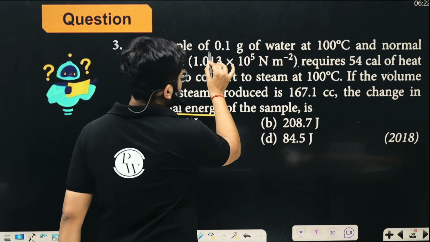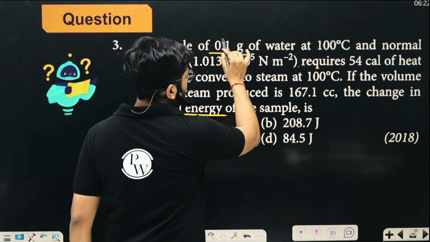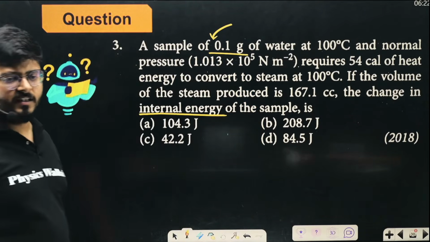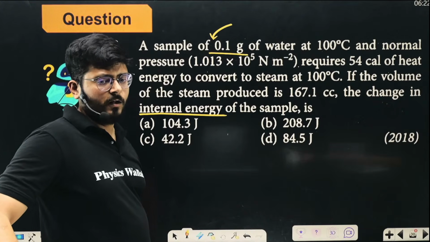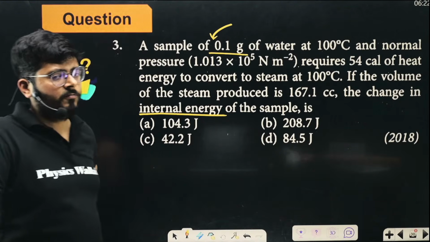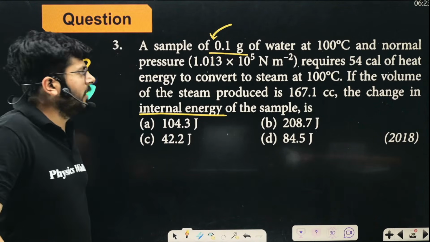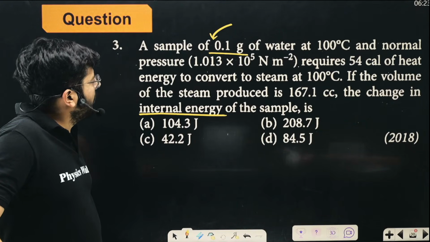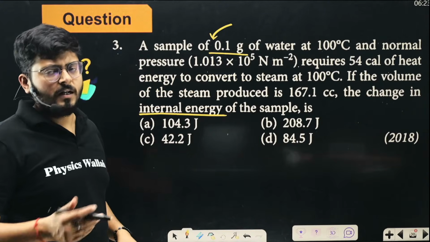What is given in the question? A sample of 0.1 gram of water. So this is the sample of 0.1 gram of water, initially given to you. How much water do you have? You have 0.1 gram of water. It is at what temperature? 100 degrees centigrade. And at what pressure? 1.01 × 10^5, atmospheric pressure.